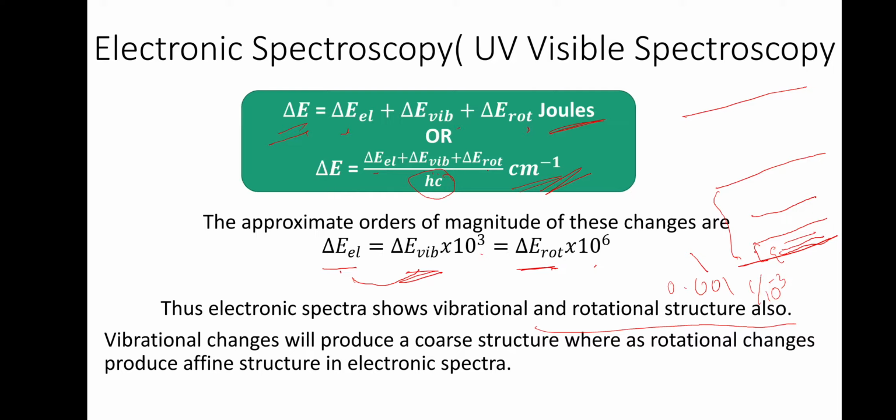So when you take electronic spectroscopy, we can see all this vibrational and rotational structure in it. Vibrational changes will produce a coarse structure, whereas rotational change will produce a fine structure in the electronic spectra. That we will see in later discussion. So keep this in mind. Electronic spectra consist of both rotational and vibrational changes.